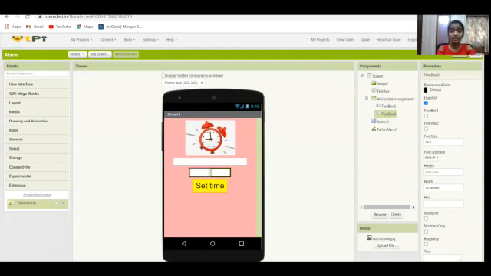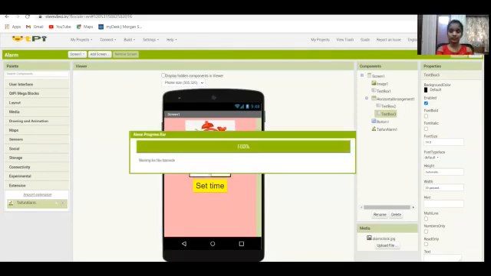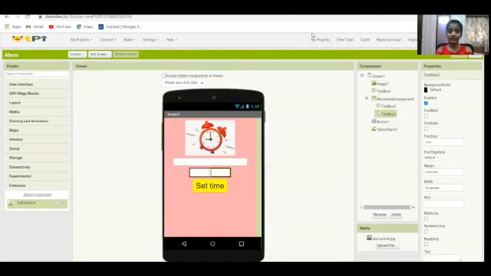Our programming is done. To get our app in our mobile, first you're going to give the build option and give app provide QR code for APK. And let's wait till it goes to 100%. Now it's 100%. Now let's wait till the QR code comes into the screen.